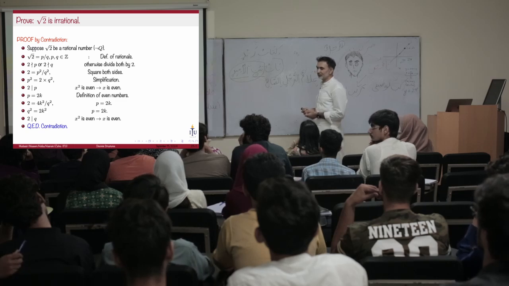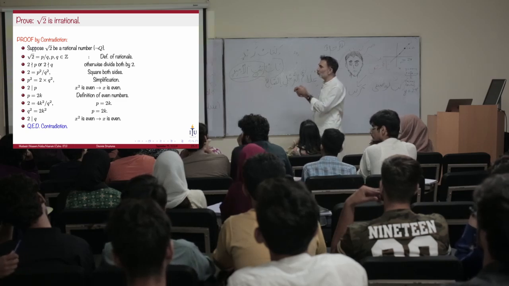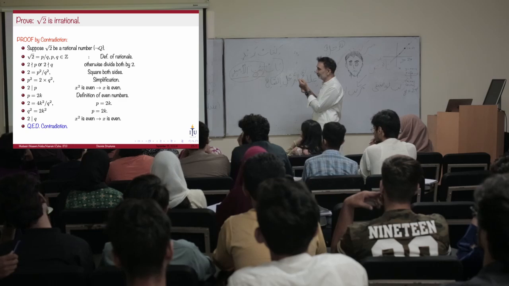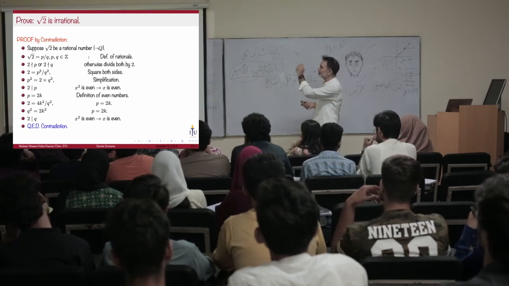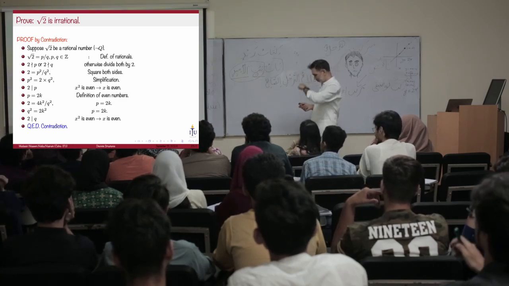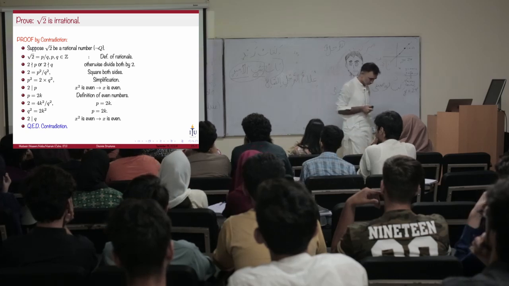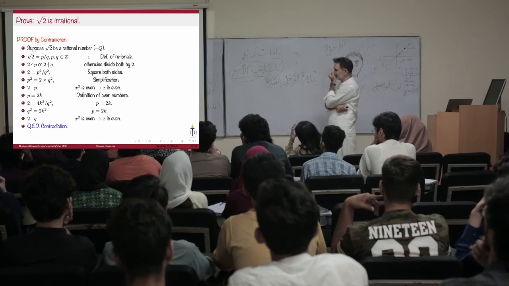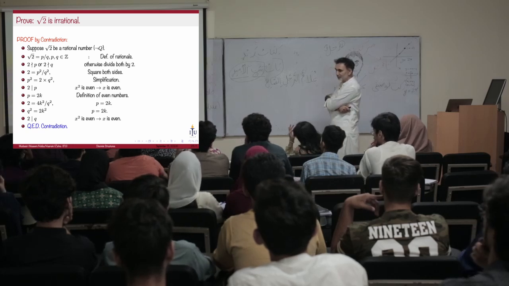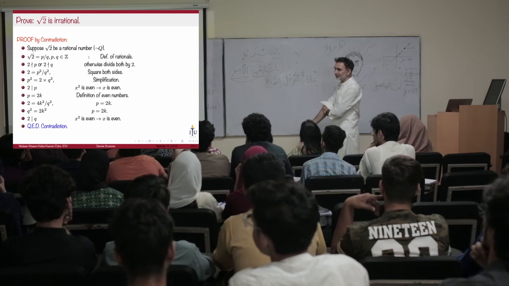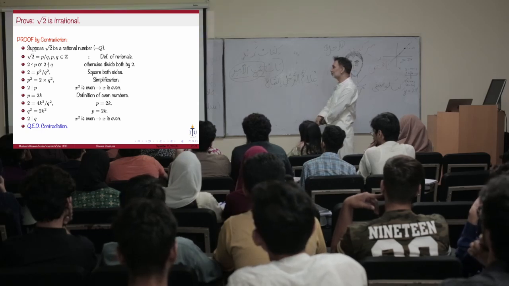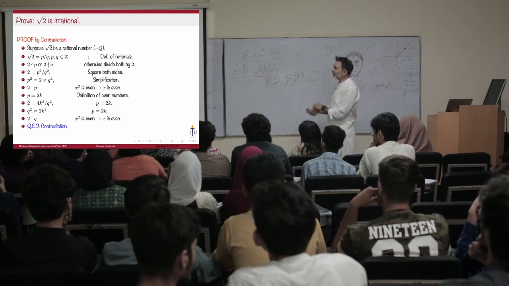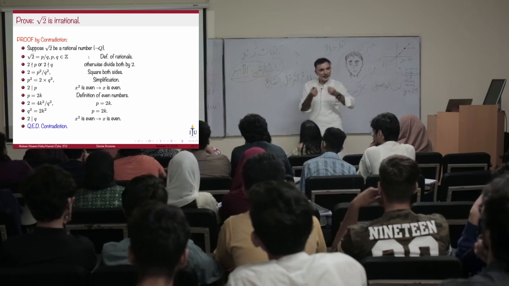You're actually giving perfectly good arguments, but the thing is, P and Q could be really large numbers.